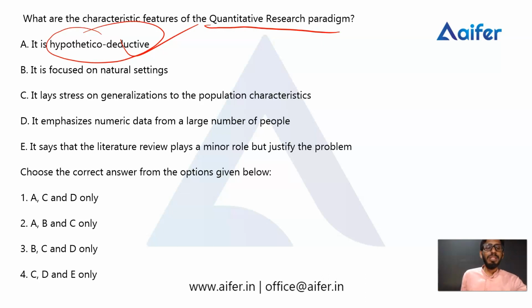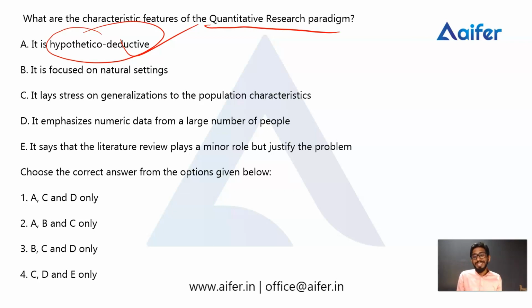Then the second one is it is focused on natural settings. We know that while collecting data in qualitative research, we approach the population or the sample and collect data through interview or observation, which means it is a natural setting. But in quantitative research, we are conducting experiments and similar research, especially in laboratory settings.